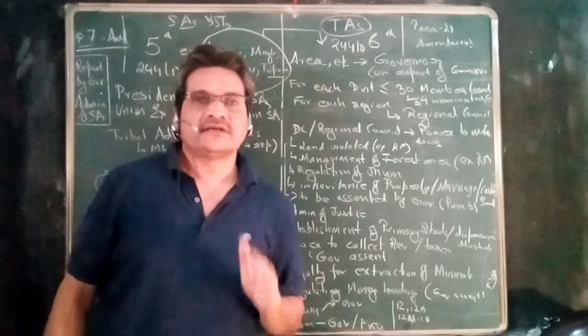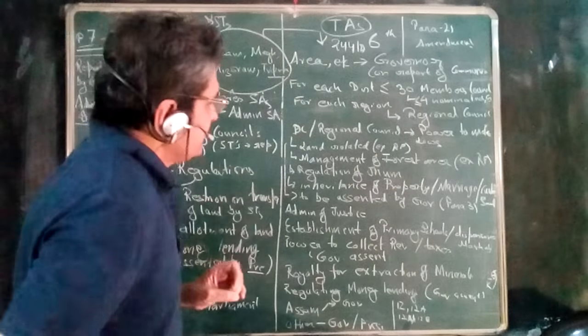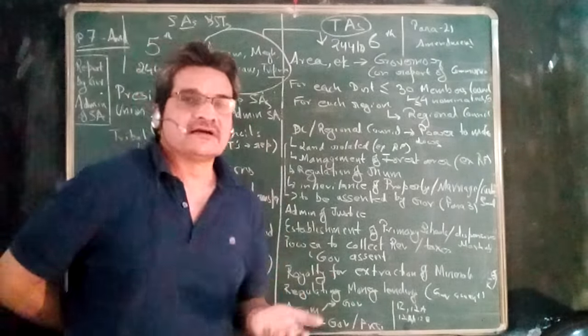Of course, this will not include the reserved forest land. Then management of forest area also, law can be made by the district council, but again the forest area cannot be the reserved forest area, that is to be excluded. Then how the jhum cultivation can take place, its restriction, etc., and in what manner it can be done, that also a law can be made by the district council.